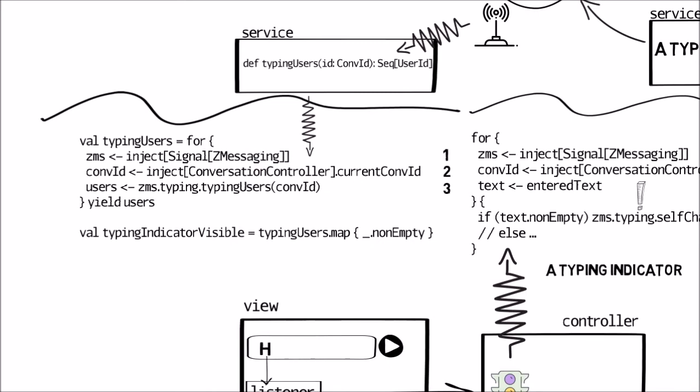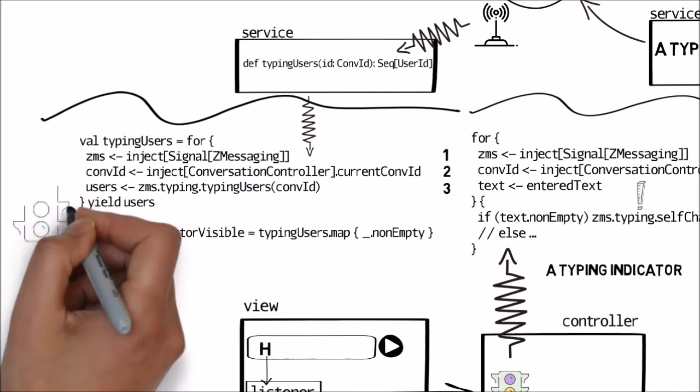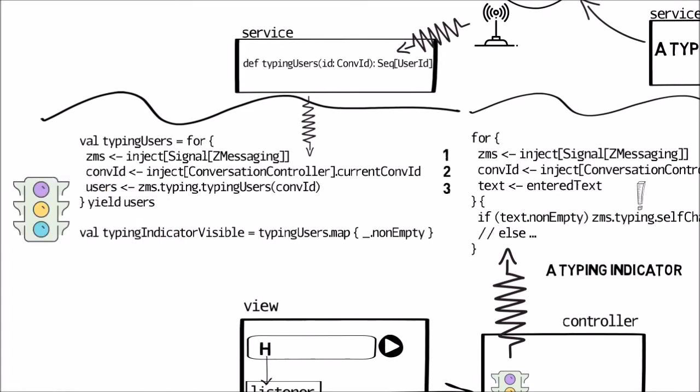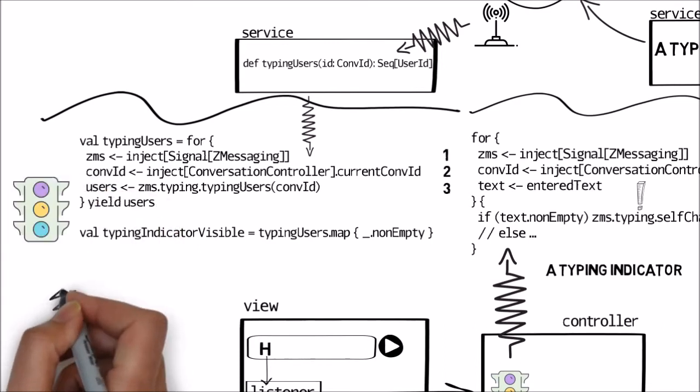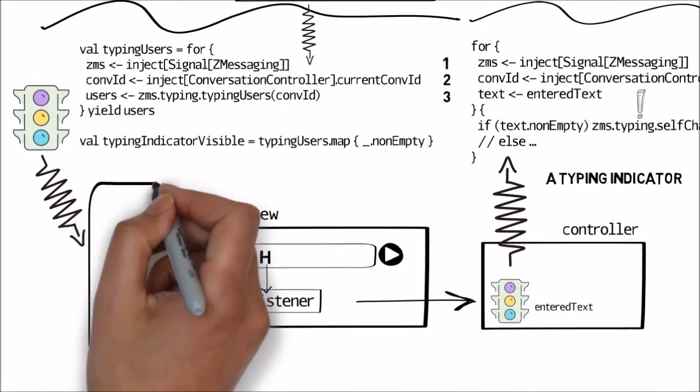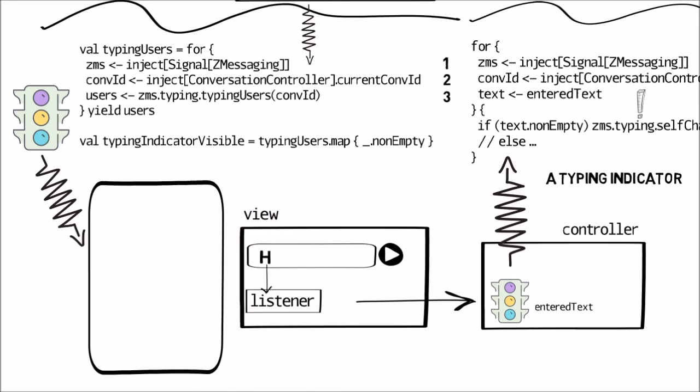That last line is a utility value which tells the view if the typing indicator is visible at all. If it is visible, then in the view we can listen to the signal and then show the animation of a pencil which, for example, writes my name.